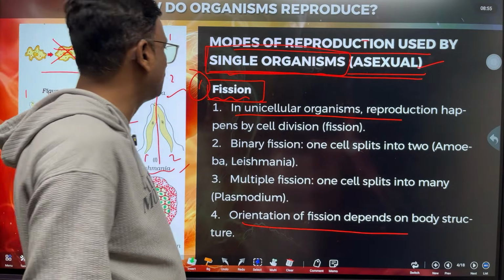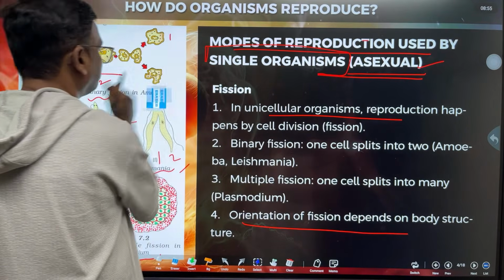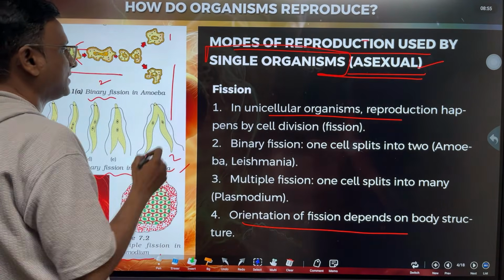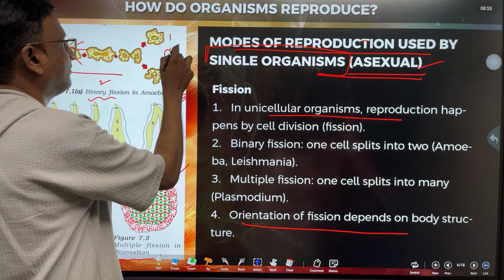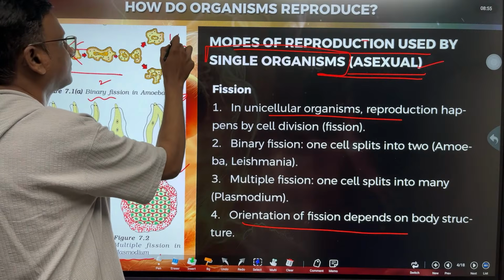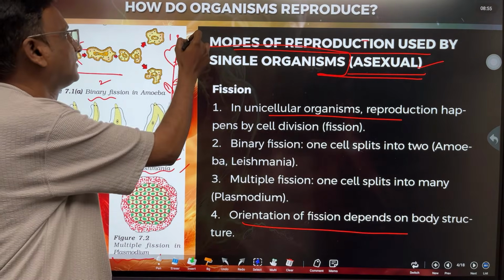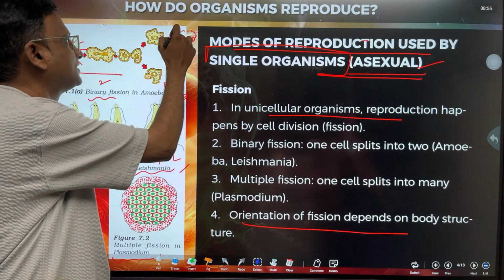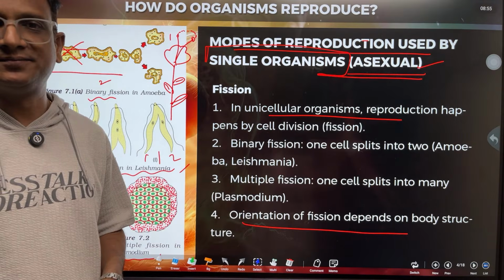Now I am giving you an example here. There is a plant and it has a flower. Here the pollen from this anther goes to the stigma of the same flower and fertilization takes place.